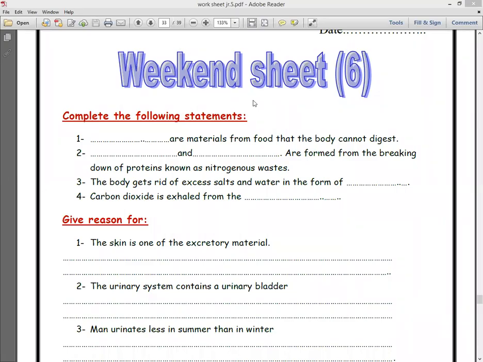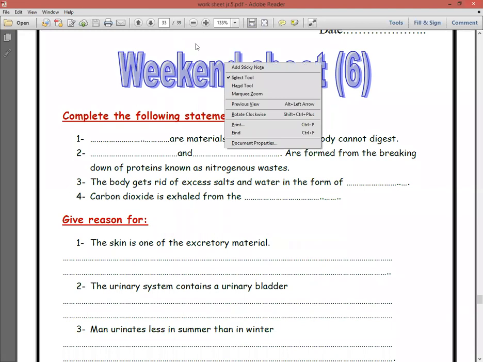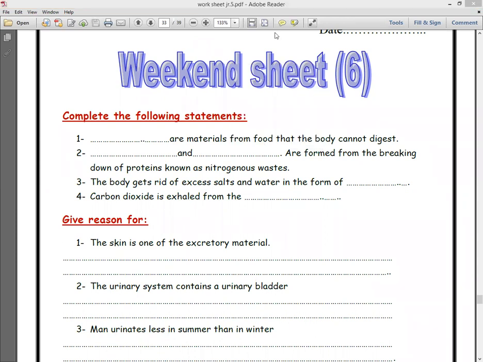Let's start to answer weekend sheet number 6. Number 1. What are materials from food that the body cannot digest? These materials are called the solid wastes. So number 1 is solid wastes.